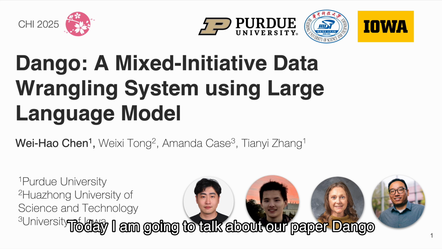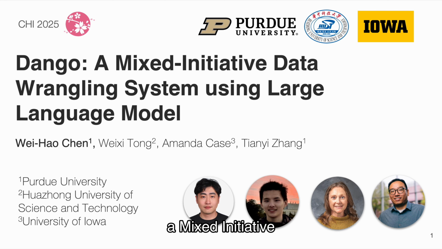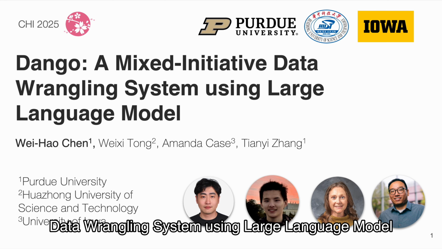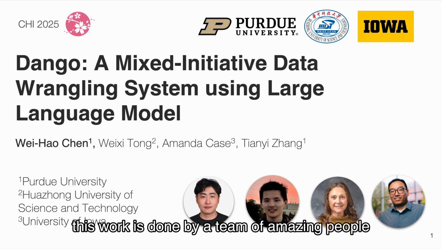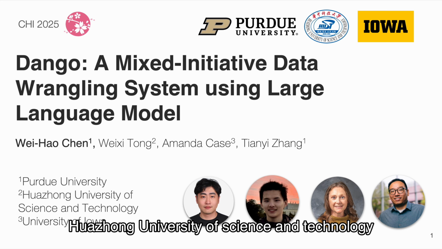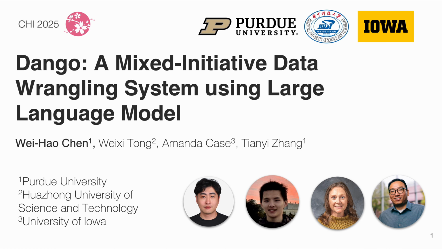Today, I am going to talk about our paper, Dango, a mixed-initiative data wrangling system using large language model. This work is done by a team of amazing people from Purdue, Wrangling University of Science and Technology, and the University of Iowa. Okay, let's get started.